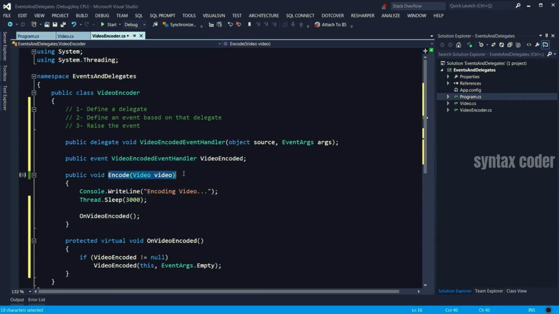And the third step is raising the event. So in our Encode method, once we're done, we call this method, which by convention should start with the word On and then the name of the event. And it should be protected virtual void OnVideoEncoded. Inside this method, we look at that event, and if there are any subscribers, which means it shouldn't be null, we're going to call them, passing the reference to the video encoder and no additional data.